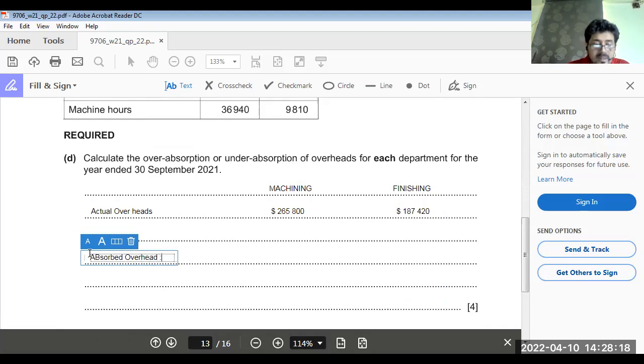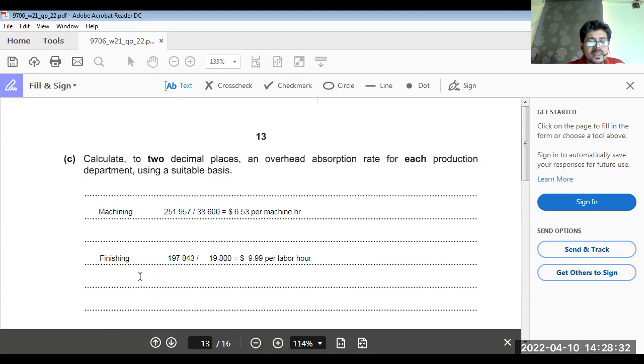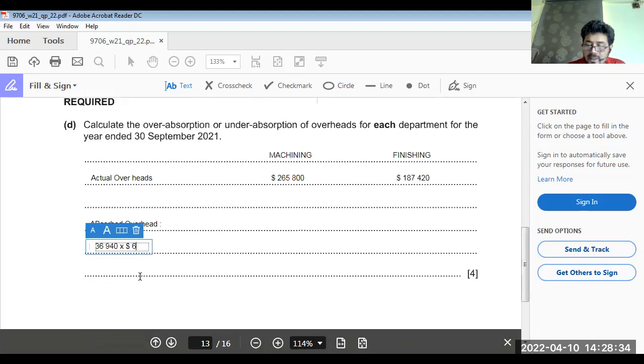Now, in the machining department, we'll use machine hours, 36,940, multiplied by the rate we calculated previously, which was $6.53. So that would make how much? 36,940 multiplied by 6.53 is 241,218.